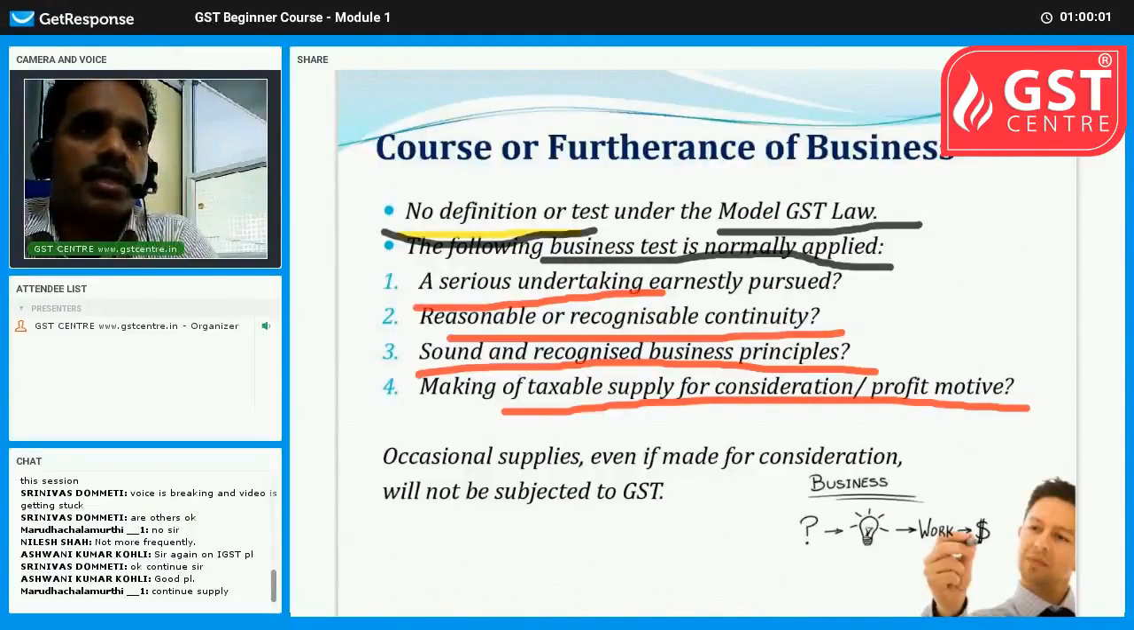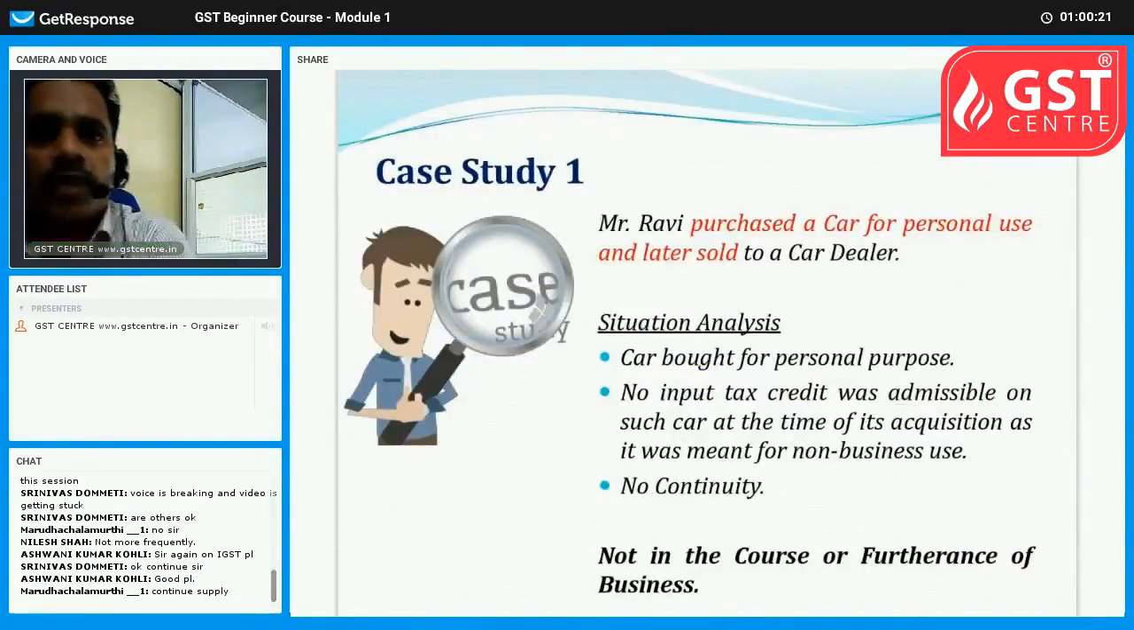GST is applicable only for business, except as listed in the schedule. For all those other activities, it should be in the course or furtherance of business. Let us take some case studies. Case study 1. Mr. Ravi purchased a car for personal use and later sold it to a car dealer.